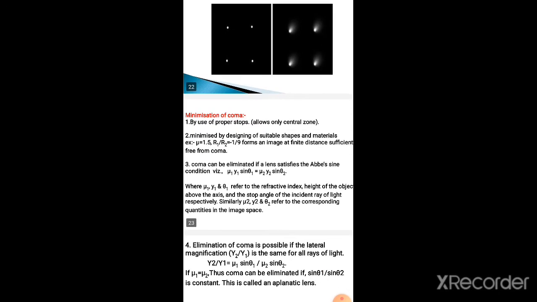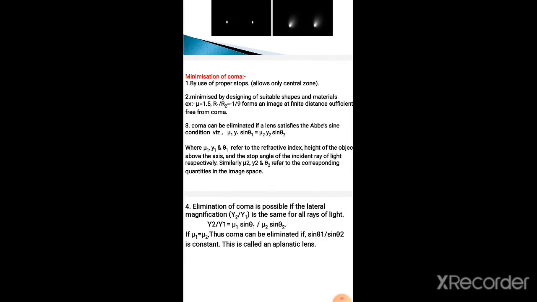How to minimize this coma aberration? First, by using proper stops. That is, we allow only the central zone, not all the zones: 1, 2, 2, 3, 3, 4, 4. We allow only one zone. Then we get a better image than the previous one. But the drawback is that the intensity decreases.